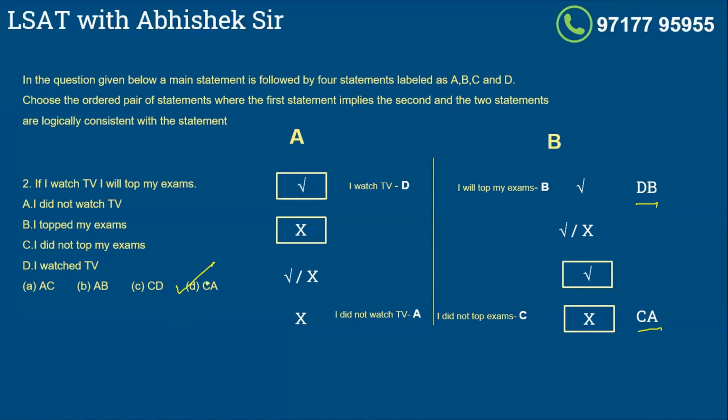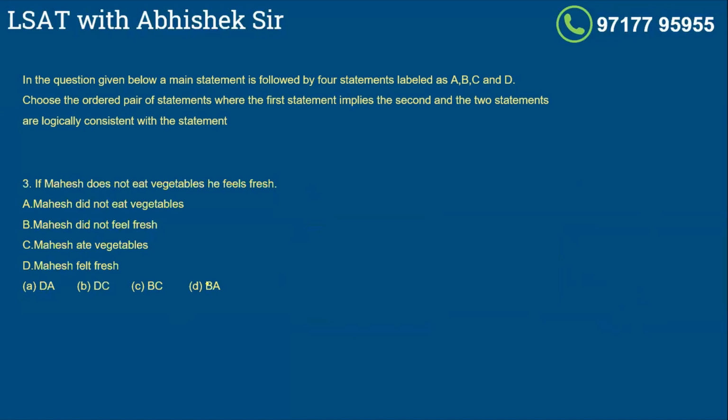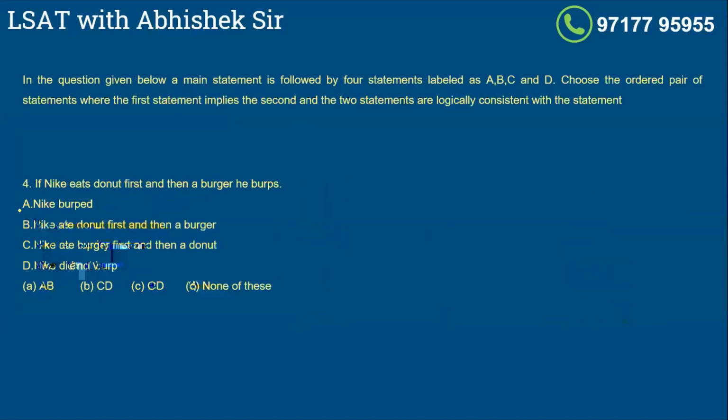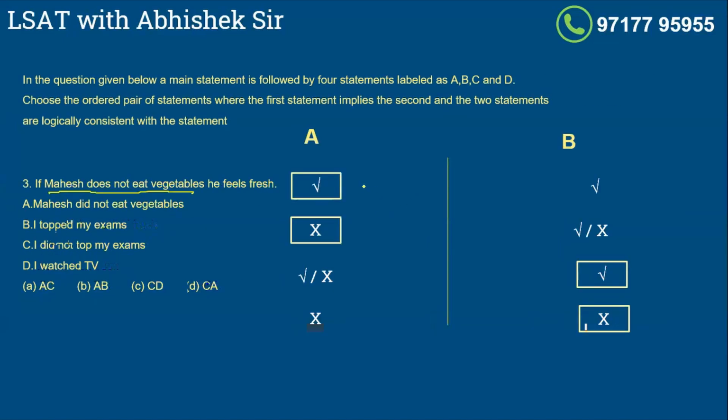All right. Let's go for number 3. Again, pause the video for a while, attempt it, and then listen to my audio. All right. Again, two answers. If Mahesh does not eat vegetables, so this entire thing is the cause. So Mahesh does not eat vegetables is A. So effect will happen, which is he will feel fresh. So Mahesh felt fresh is D. So one answer is AD.